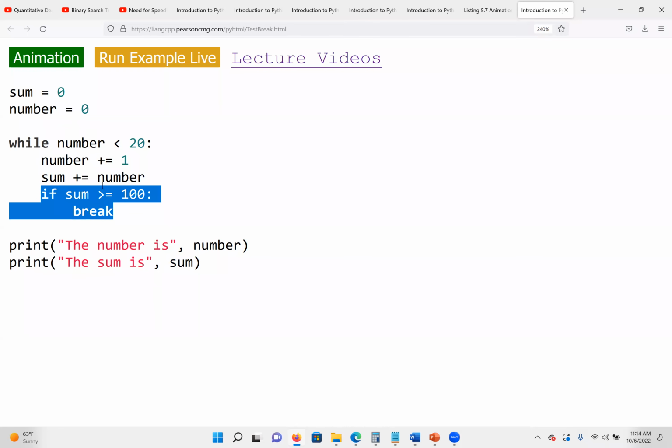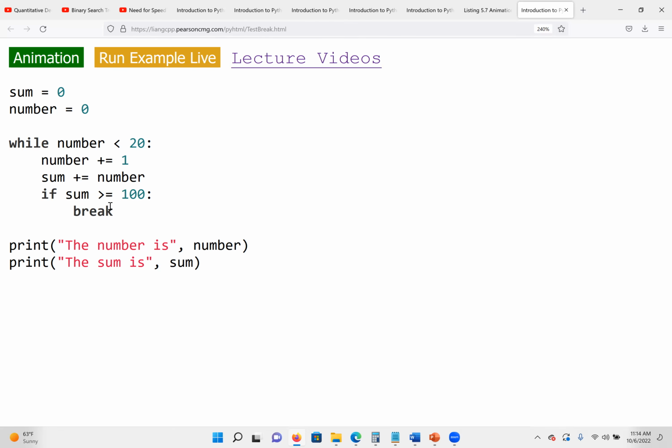So we have to stop the loop. The loop will stop. So this means we are going to add the numbers from 0 to 19, but no, we want to add the numbers such that if the sum reaches 100, we don't want to add any more. So we use the break: our sum should be either equal to 100. If the sum is greater than or equal to 100, we want to stop, which means our answer, we don't want to have a sum value more than 100.